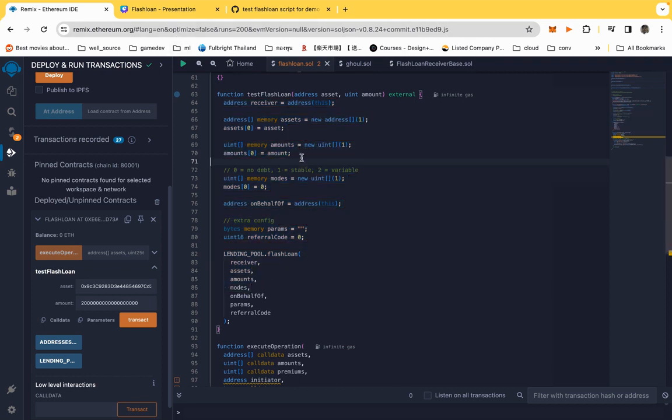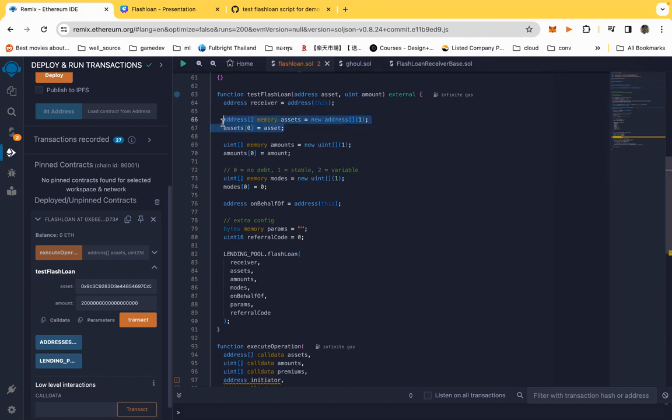So first, to call the FlashLoan contract, we have to run this function, and this function takes these parameters. So we're going to write that. The receiver is the address of the wallet that is going to take the money. So we're going to set it to be this contract.